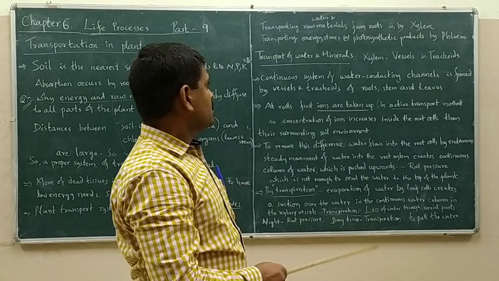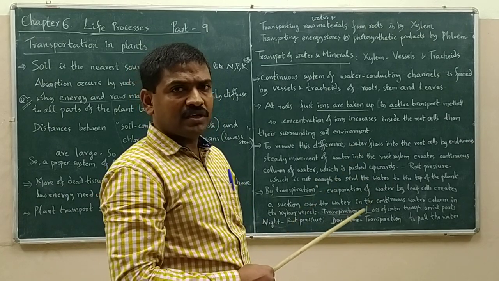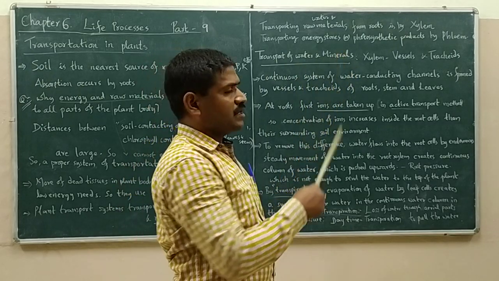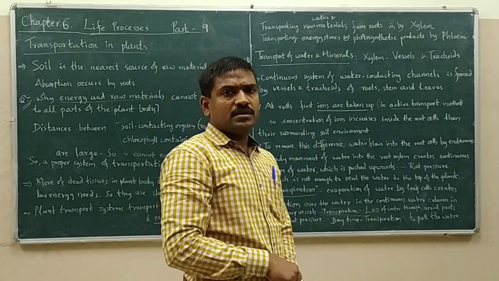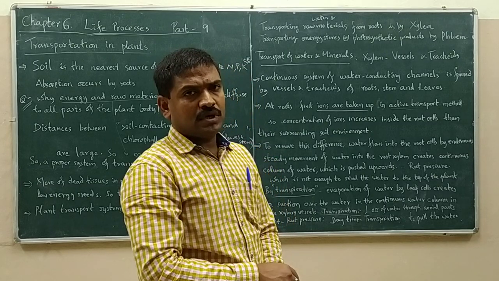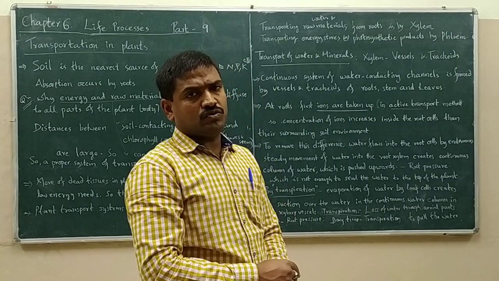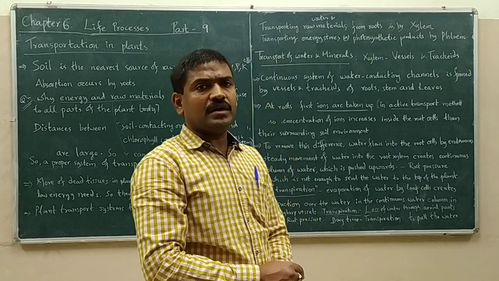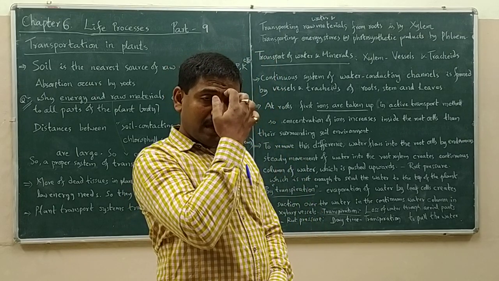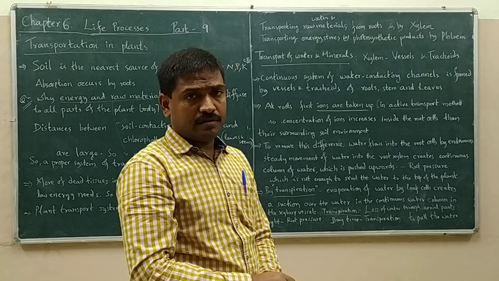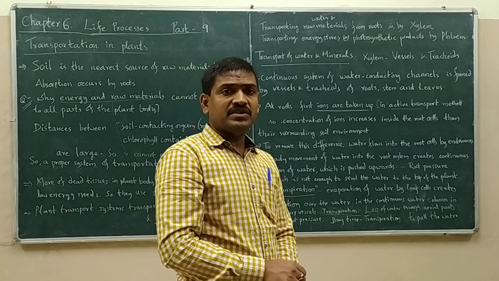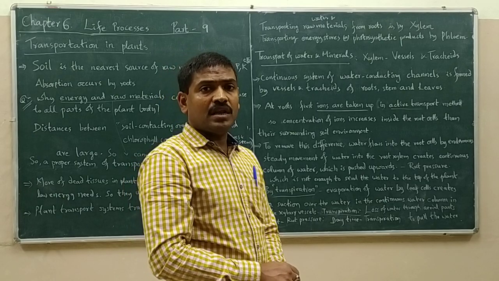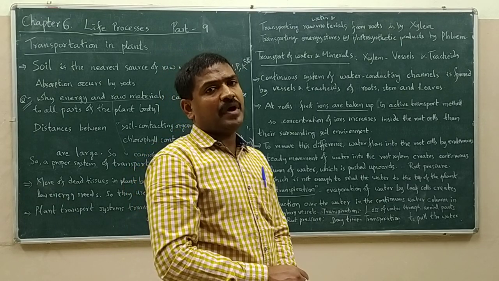Right. Now, in this session, let us discuss the transport of water and minerals. In class 9, we learned about the complex permanent tissues of the plant, xylem and phloem. Xylem contains 4 types of elements in it. They are vessels, tracheids, xylem fibers and xylem parenchyma.